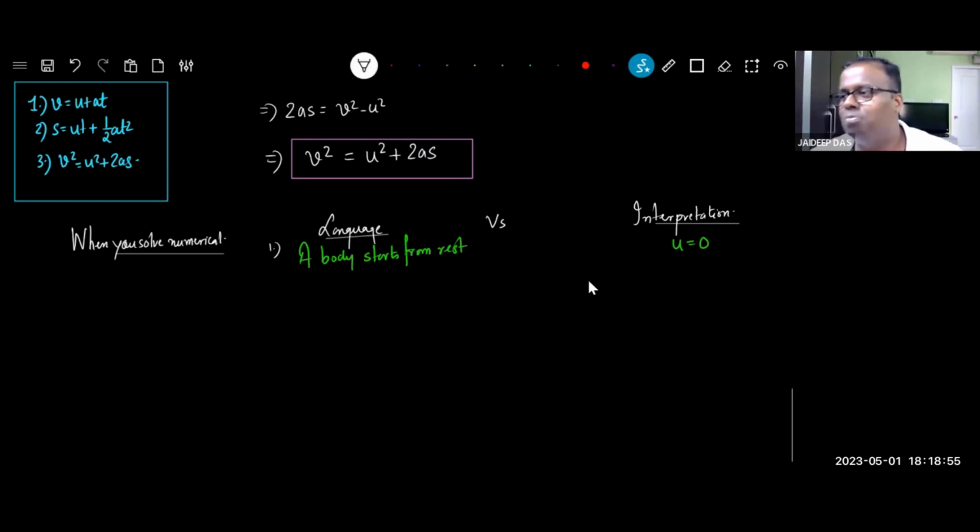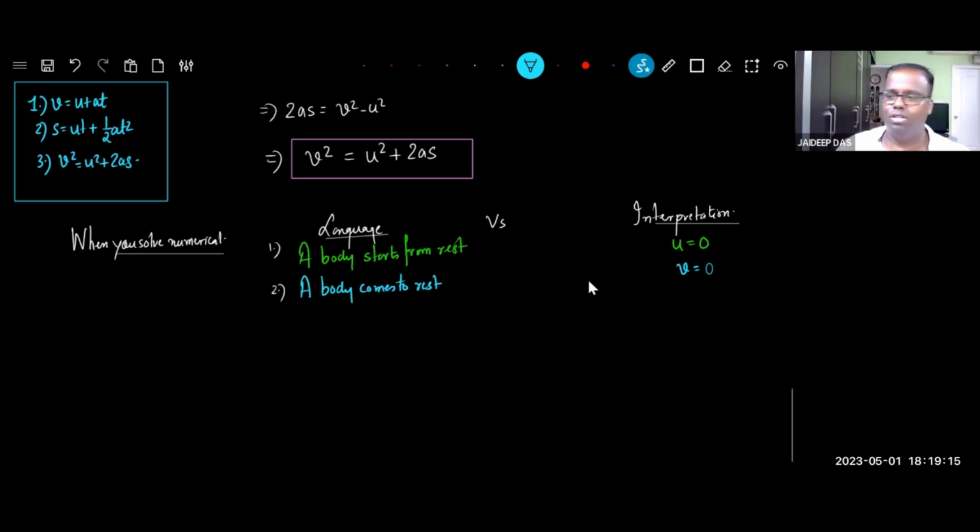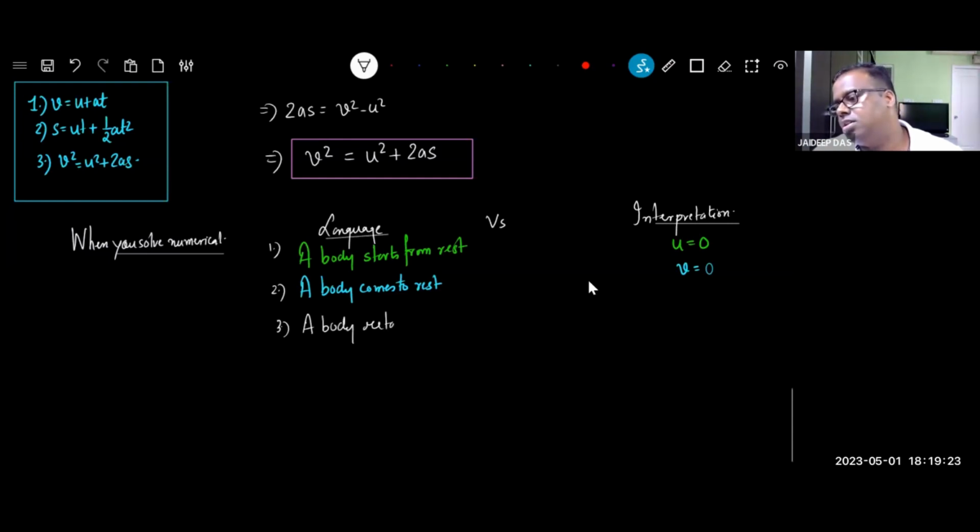A boy studies whole day. Interpretation is what? Oh, he's a bookworm. It's just like that. Next one: a body comes to rest. Final velocity is, yes, v is equal to 0. Very good. Number 3: a body retards.